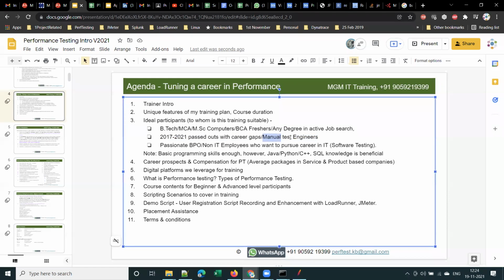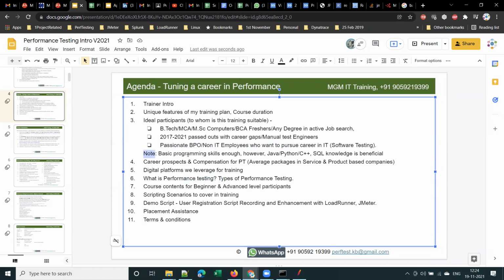If you do functional testing manually without any tool, that is called manual testing. If you use automation tools like Selenium, there are many other automation tools, but Selenium is the most popular tool, that is called automation testing. And I'll explain what performance testing is in the next couple of minutes. I think I covered this.